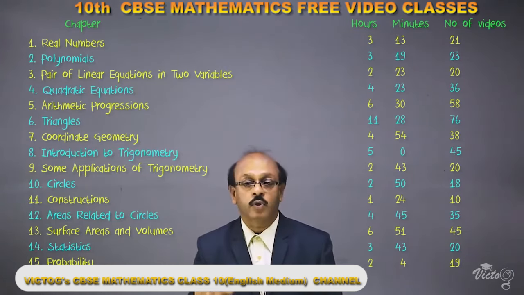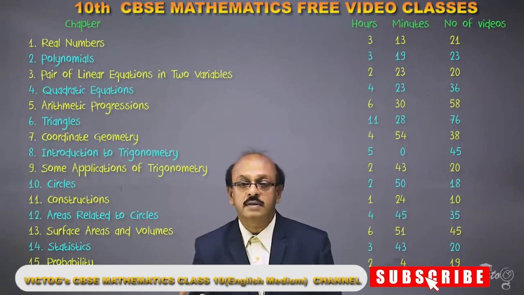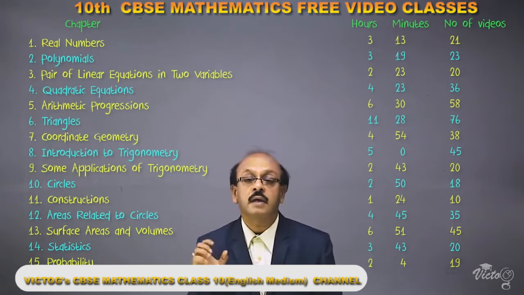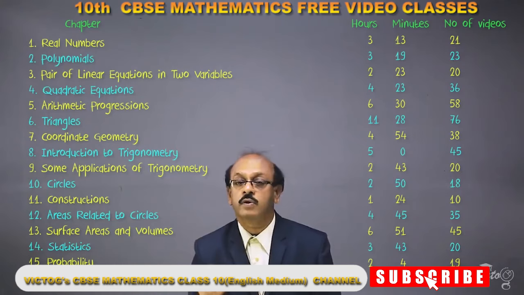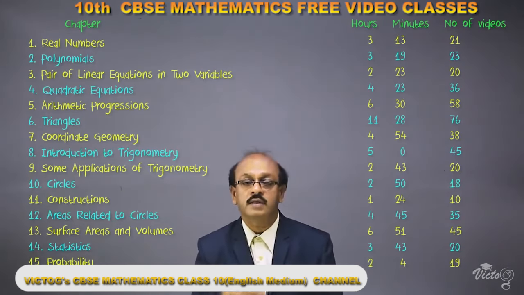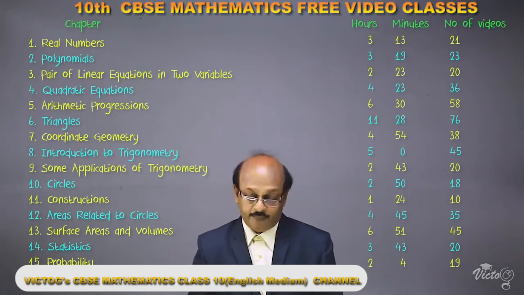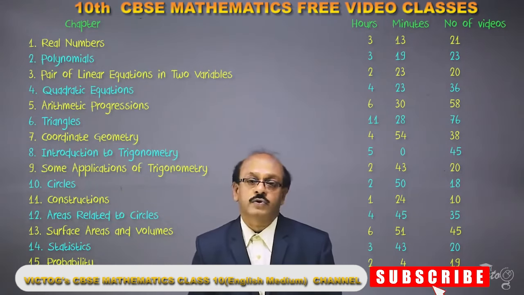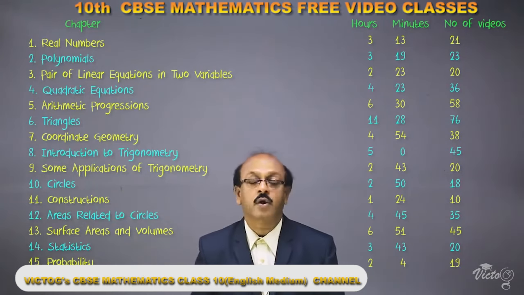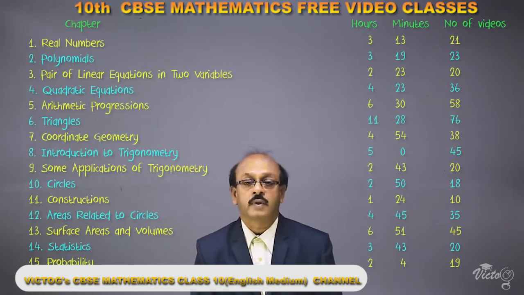So problems on throwing coins, throwing dice and playing cards. These are the important factors you must concentrate on. Problems on these 3 will most probably be asked from probability. We are giving 19 videos for probability for a duration of 2 hours 4 minutes. So all the important and most probable questions are included in these videos.